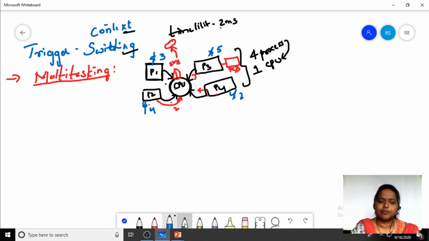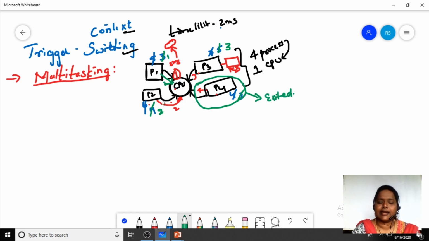Now after P4, we shift again to process P1. Process P1 will enter the CPU and execute for 2 milliseconds, but it needs only 1 millisecond. Now process P2 will enter the CPU and execute for 2 milliseconds, and still it needs 2 more milliseconds. Process P3 still needs 3 milliseconds. And process P4 has completed, in the sense that it has totally exited out of the CPU.